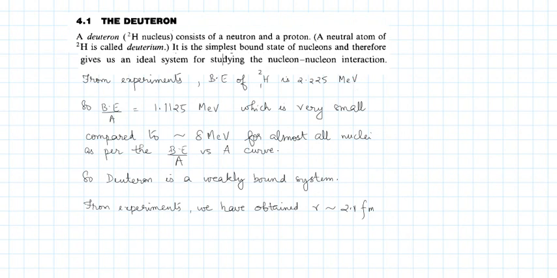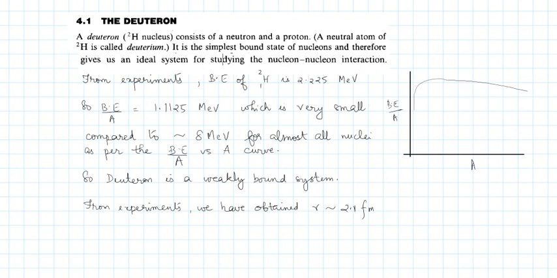So the binding energy per nucleon becomes, you divide this by 2 and you get this value, which is of course very small. When you compare with the typical value for almost all nuclei, it's somewhere around 8 MeV. Binding energy per nucleon as per the binding energy per nucleon versus A curve, mass number curve, if you remember something like this, which we had seen in the previous lecture. You plot binding energy per nucleon versus mass number. You have a curve going something like this.